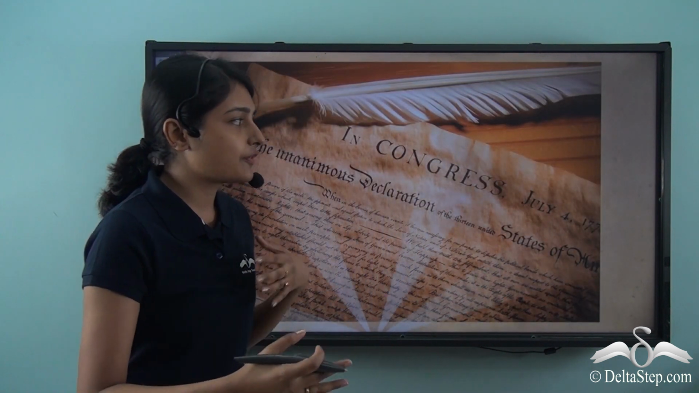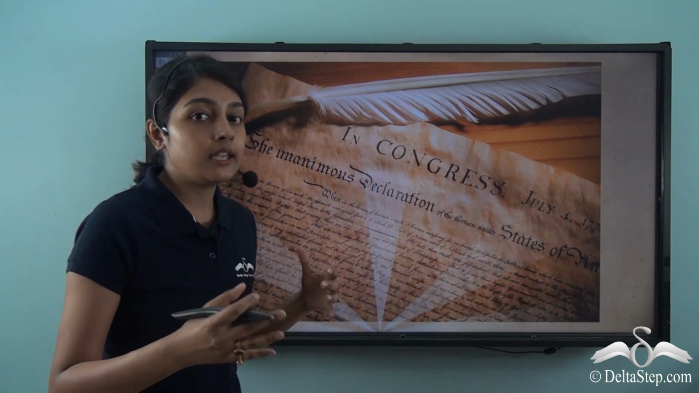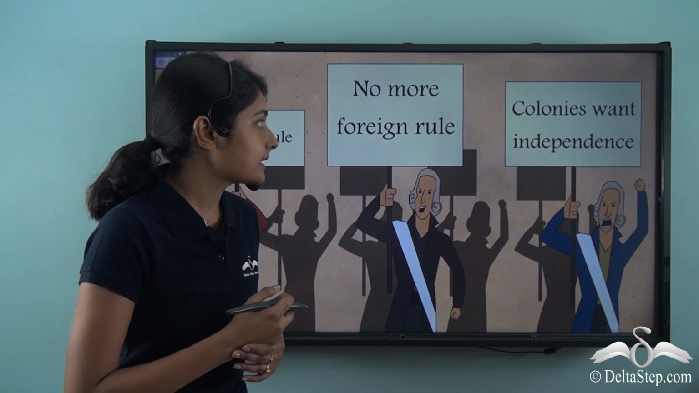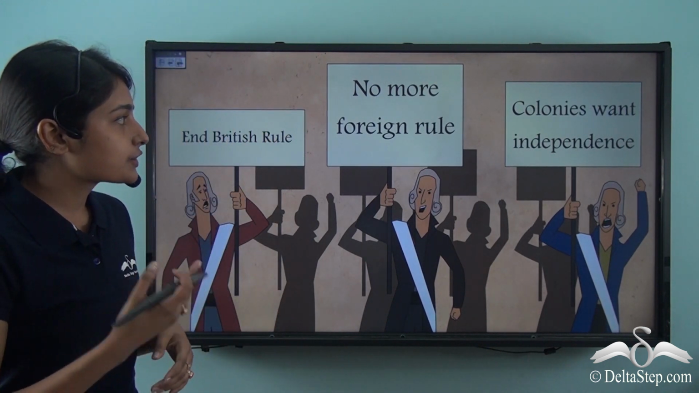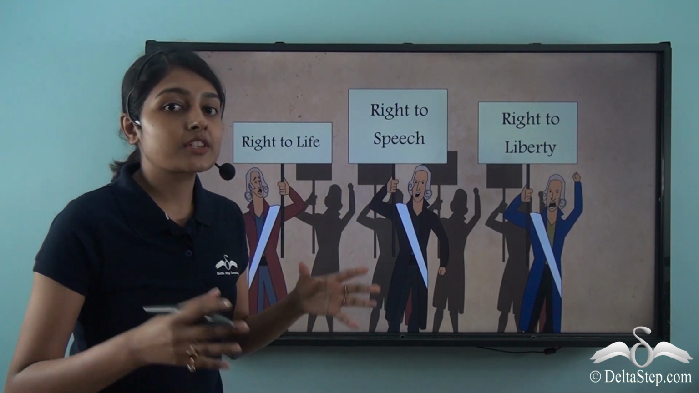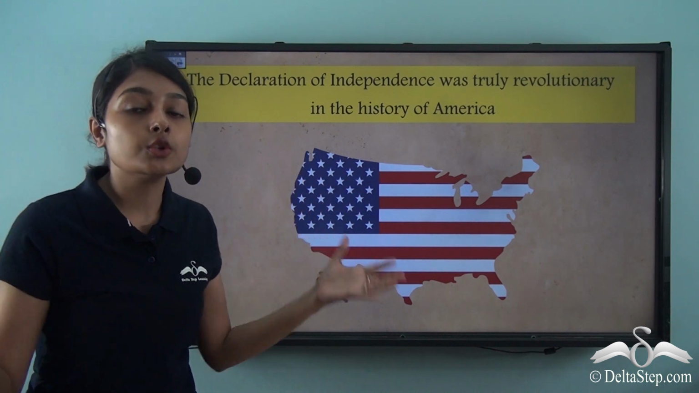This Declaration of Independence was a momentous thing in its own right. It stated many universal things, universal rights and liberties. For example, the right to life, the right to speech, the right to liberty. So this transcended from being a mere revolution to getting to a universal height.